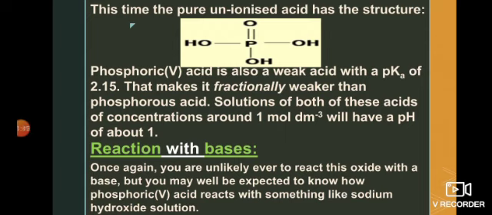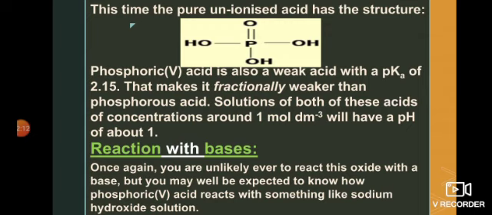As they have written, phosphoric acid is a weak acid with a pKa value of 2.5. So it is fractionally weaker than phosphorous acid, because it depends upon the value of the pKa. For phosphorous acid the pKa was 2, while here the pKa of phosphoric acid is 2.15, a little bit more, so it is slightly weaker as compared to the previous one, phosphorous acid. It depends upon the pKa value.